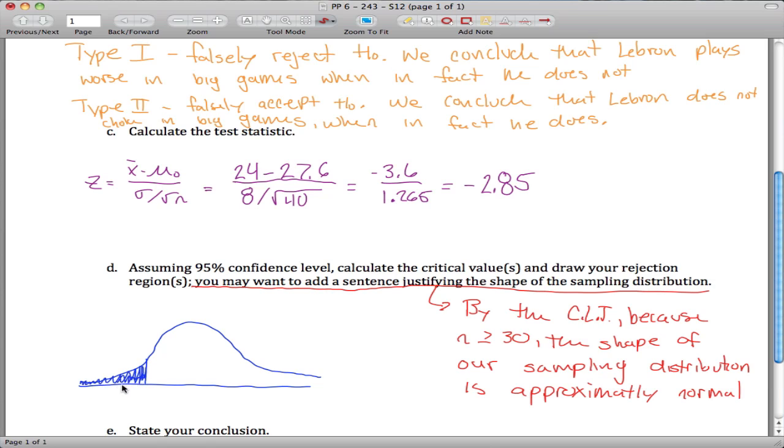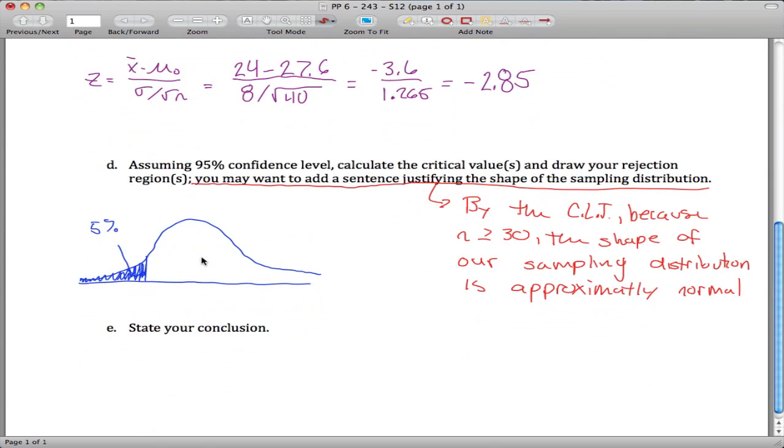We want the area of our rejection region to be alpha. Alpha in this case is 5%, 1 minus our confidence level. So what we need to know is what is the z-score that corresponds, the critical value, to 5% in the lower tail.